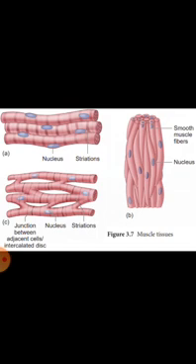The third type of muscular tissue is the cardiac muscle. These muscles are found only in the heart. These muscles show rhythmic contraction and relaxation throughout our life. They are involuntary muscles, that is, the heartbeat is not under our control. The cells of this tissue have flat ends and show zigzag structure. The cells have branches and have a single nucleus.